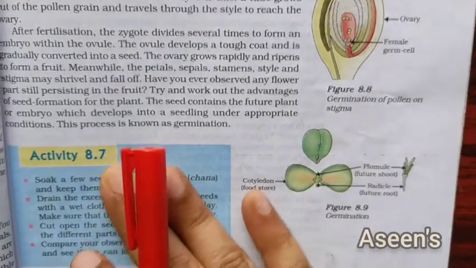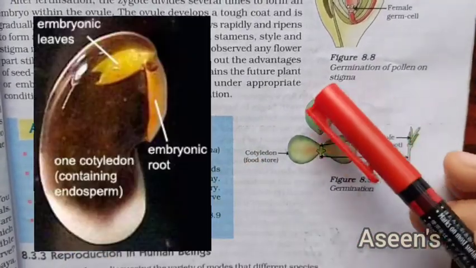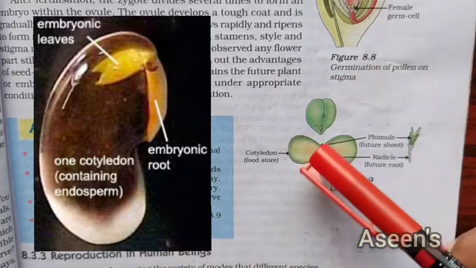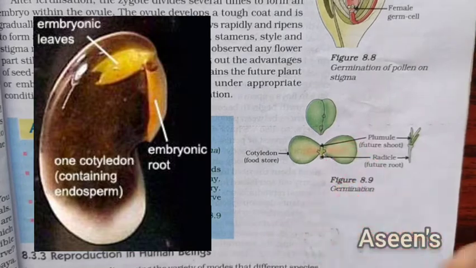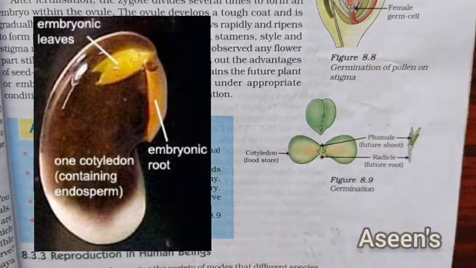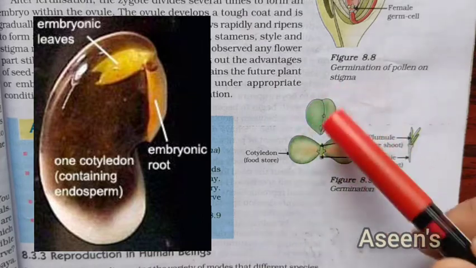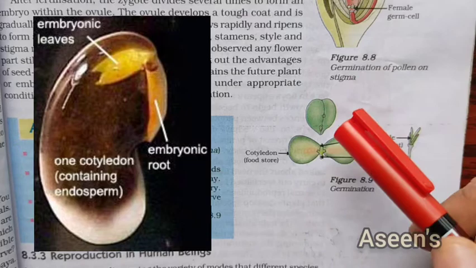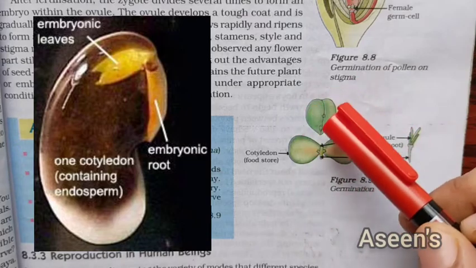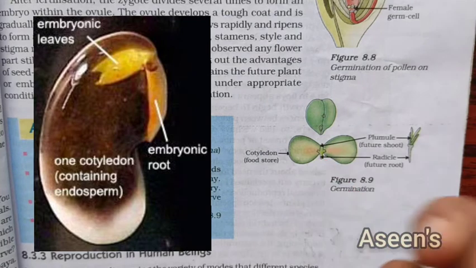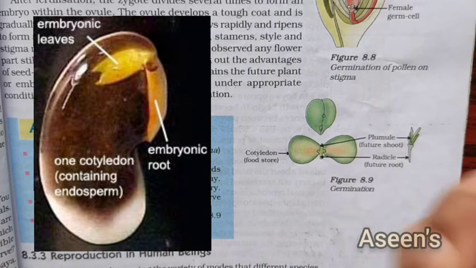Okay, so for that, as you can see here, this is a seed. Okay, a seed with two cotyledons. This is the first cotyledon and second cotyledon. The splitting seeds, what we normally see, they are of two cotyledons. Okay, this looks like chana, the Kabuli chana kind of seed. Okay, so it has got two cotyledons. In between these two cotyledons, at the tip, you're going to see something, a very tiny stick-like thing.